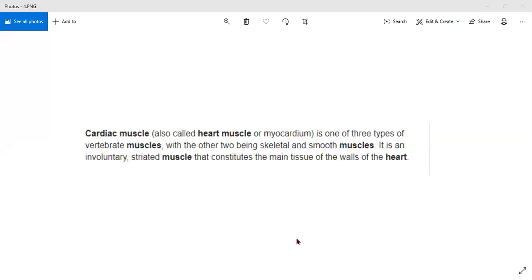The next participant, please tell me what is the other name of the cardiac muscle? Mannat. Ma'am, myocardium. Myocardium. Another name is there of cardiac muscle. Heart muscle. What do we call it? Say loudly. Heart muscle.